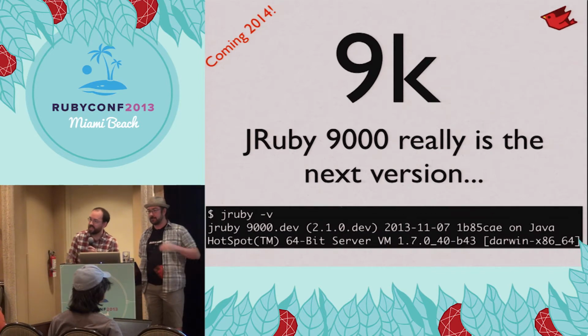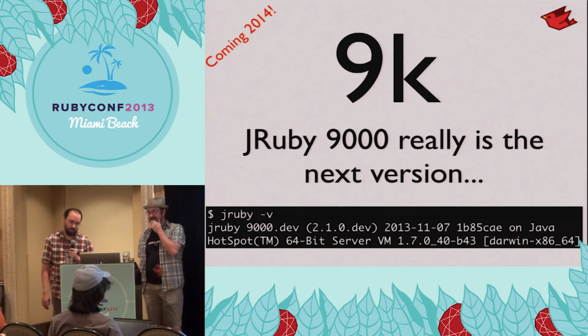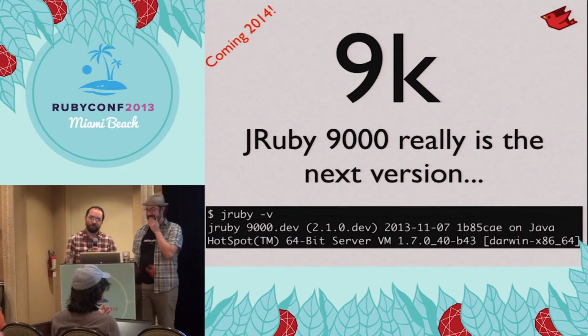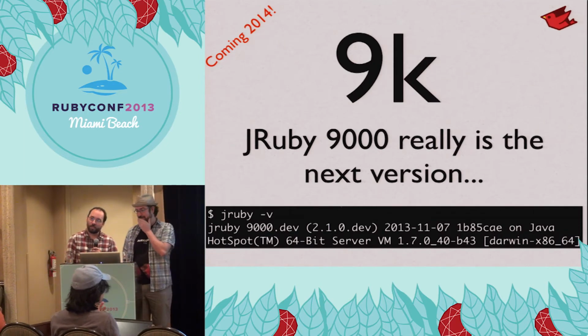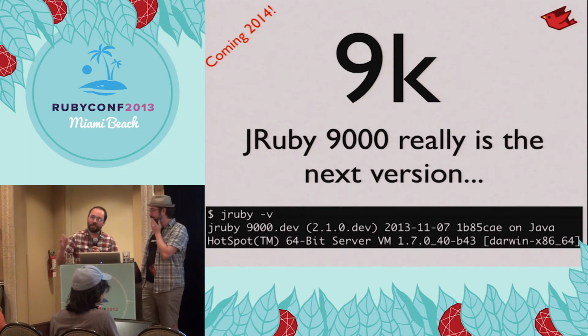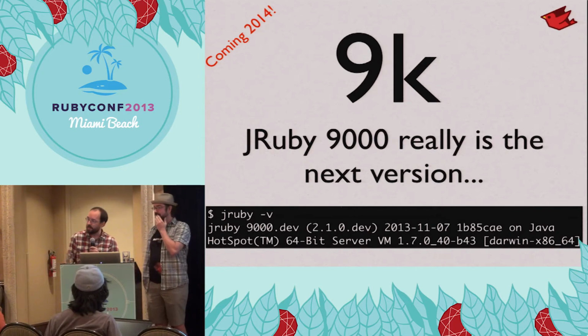But our next version is actually JRuby 9000. And for those people who don't like it, it's just a number. Get over it.